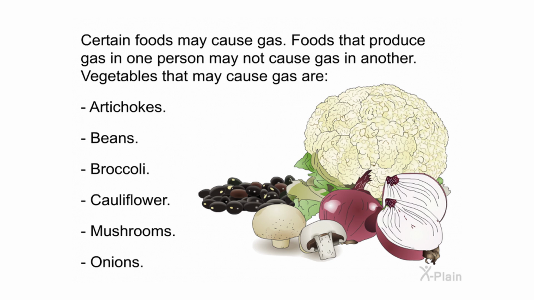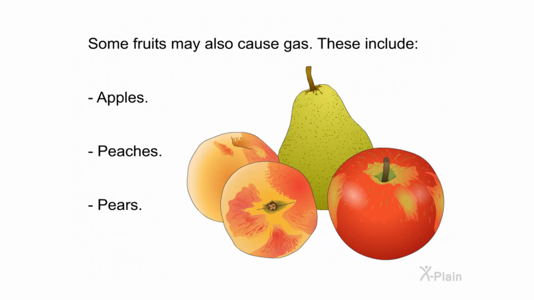Certain foods may cause gas. Foods that produce gas in one person may not cause gas in another. Vegetables that may cause gas are artichokes, beans, broccoli, cauliflower, mushrooms, and onions. Some fruits may also cause gas. These include apples, peaches, and pears.